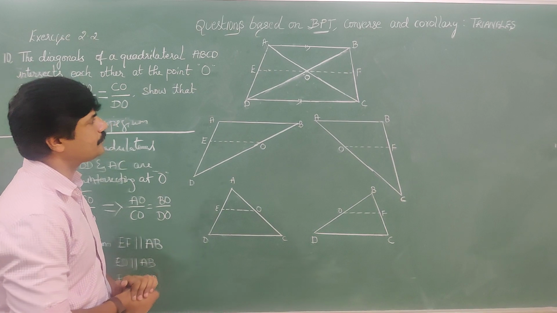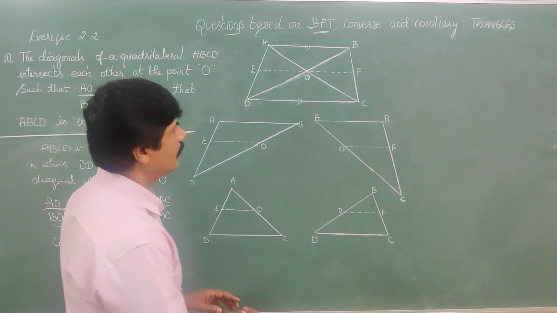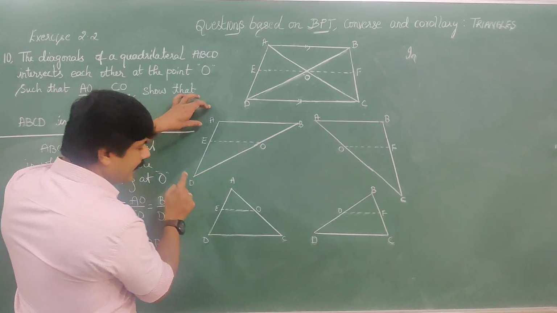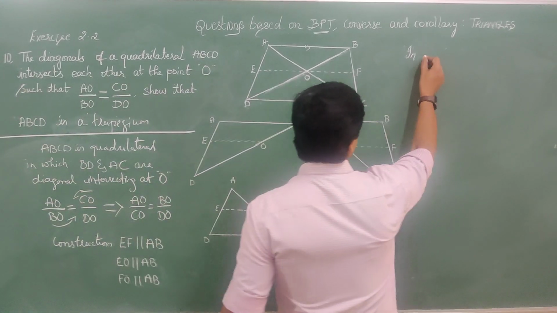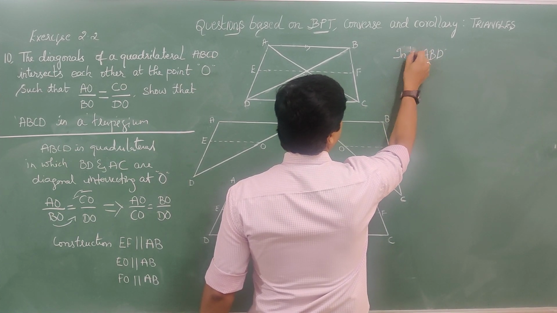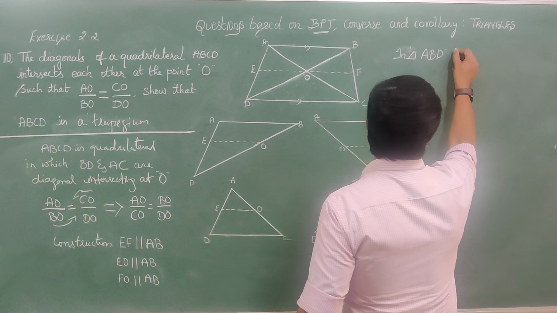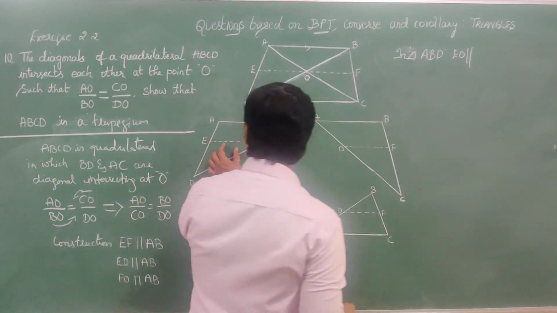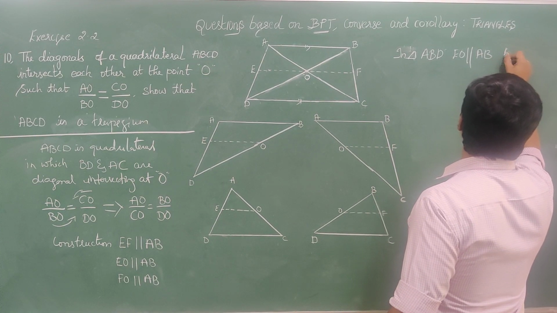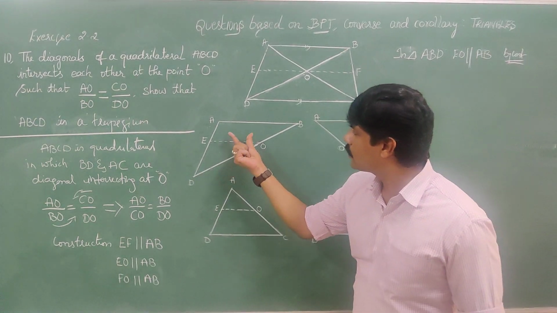Now see, consider these are the four triangles figured out from the ABCD quadrilateral. Consider triangle ABD. In triangle ABD, EO is parallel to AB. How? By construction.